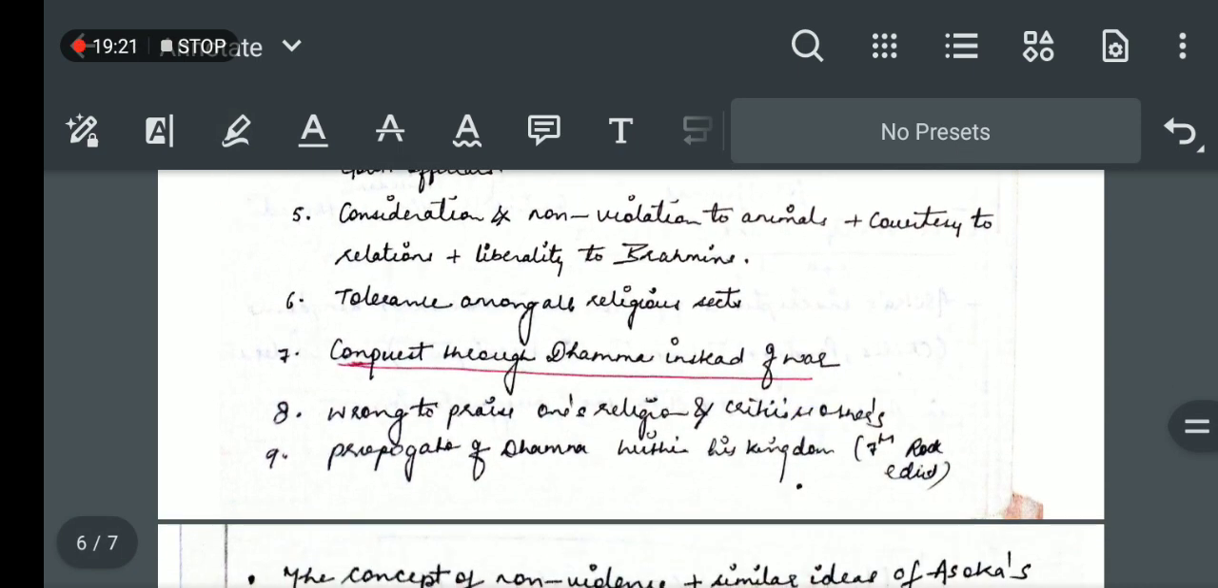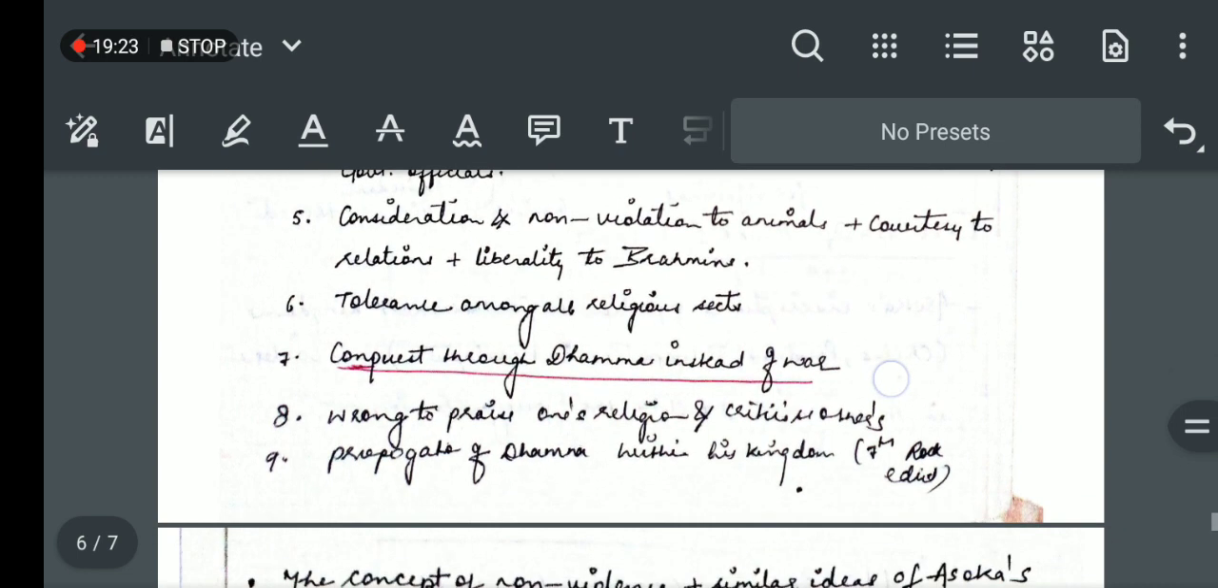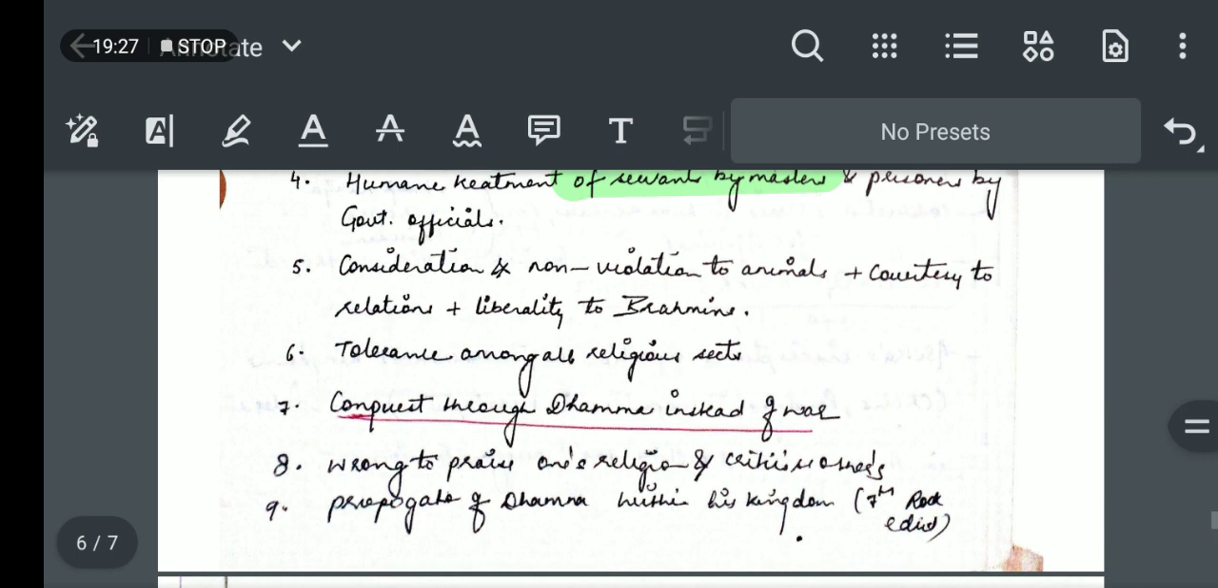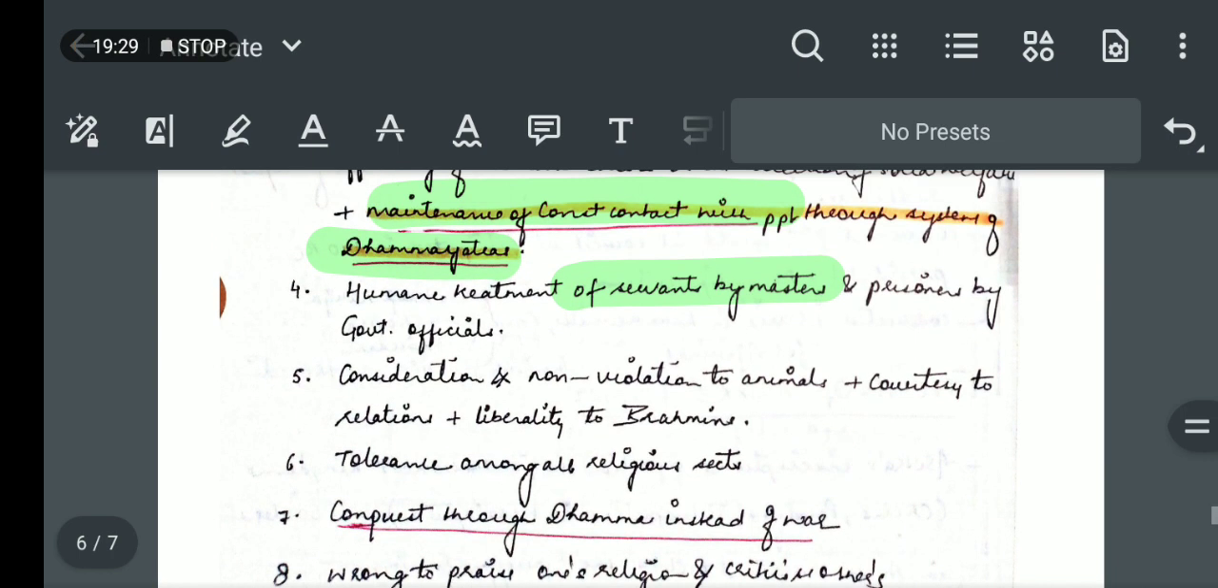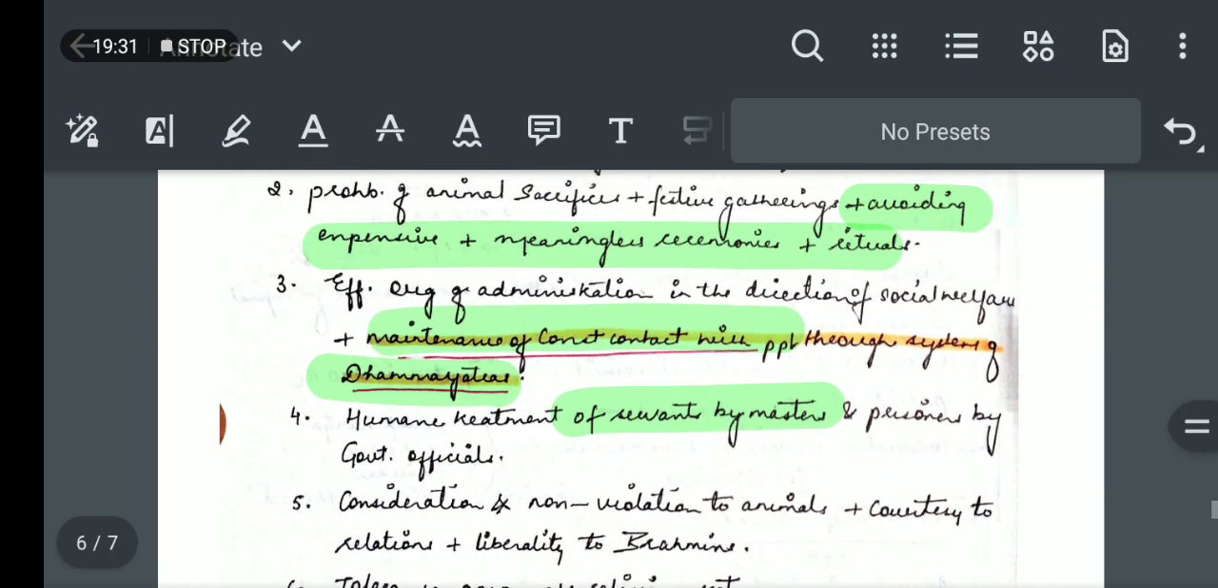You can read the rest of the points. Basically the message was this, that there should be tolerance for all the religions and everyone should live in a friendly way and respect each other.